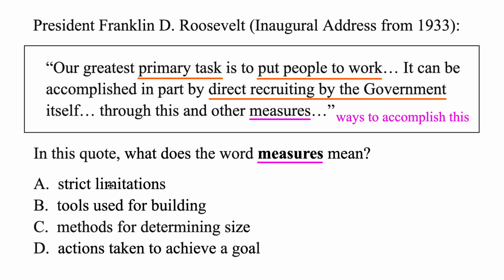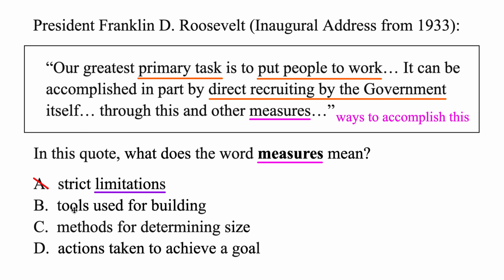The first one, strict limitations. Let's plug that in. Through this and other measures or strict limitations. Well, you don't really want strict limitations. That would limit the way you're able to do something, not give you many options. But if you're trying to put people to work throughout the whole country, you want a lot of options, not strict limitations to do it. So A doesn't really match what they're going for here.